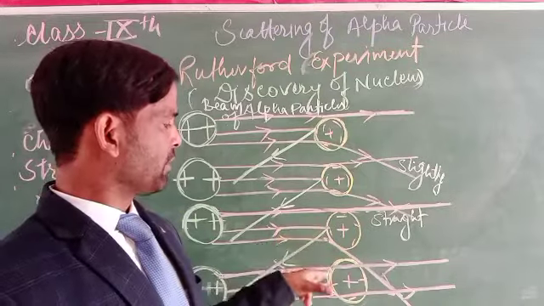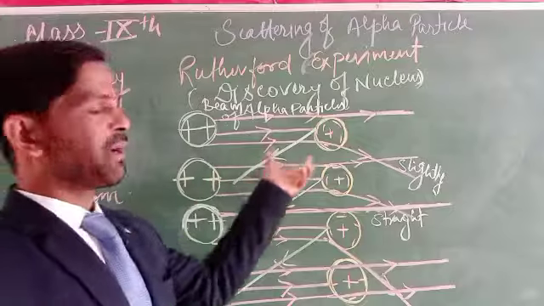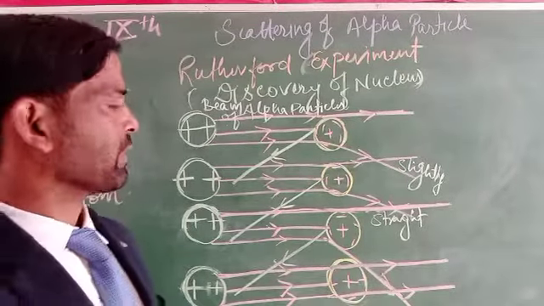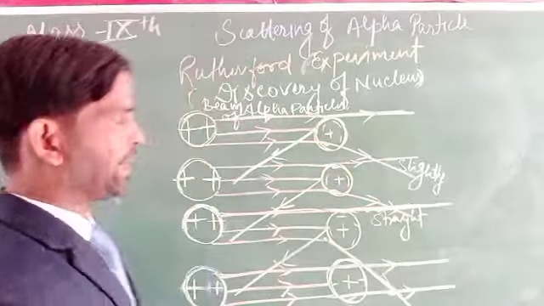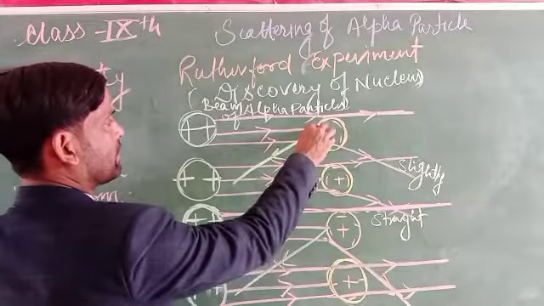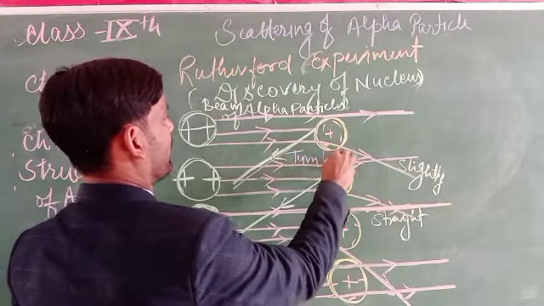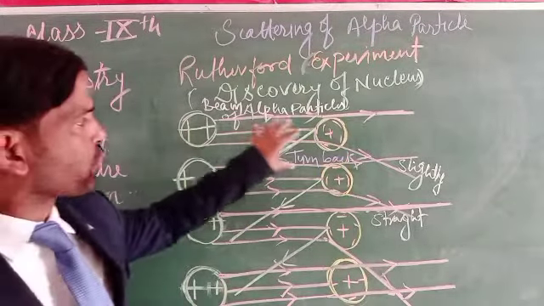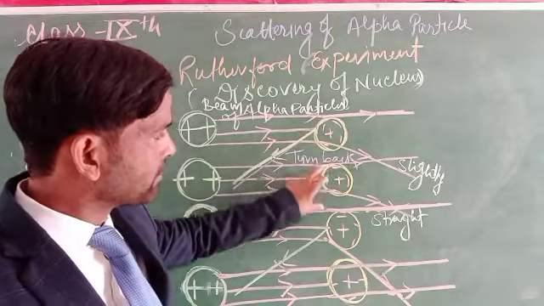Some of the rays can also have a large deviation, and a few of these rays bend back to their original direction or turn back, when these alpha particles strike the gold foil.